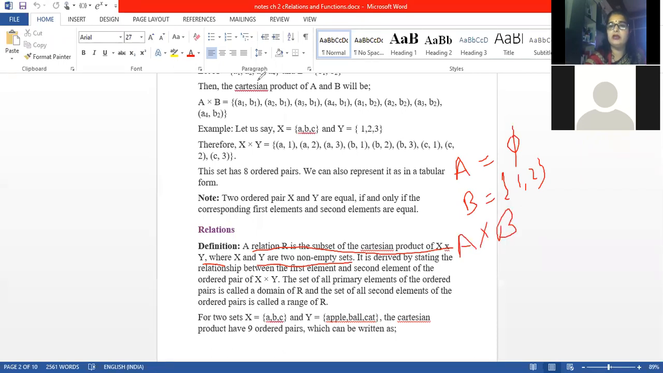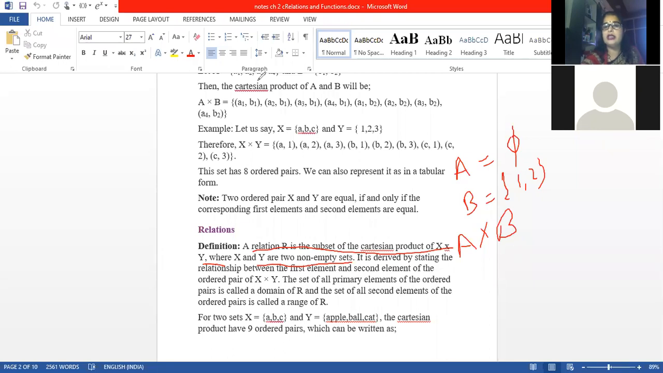Anyone who can tell, come to the chat box and let me know. What will be A into B? Yes, anyone?